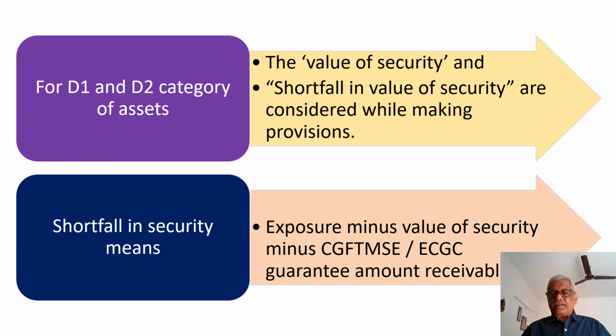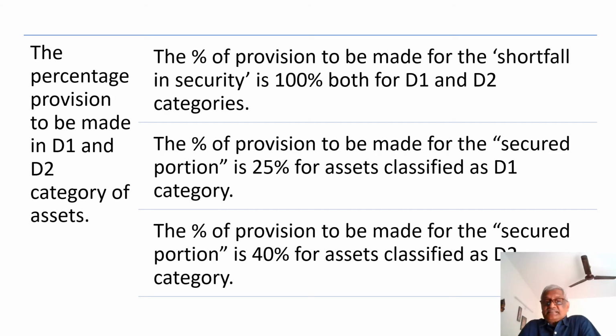Now, how to make the provision? What is the percentage of provision that needs to be made for the secured portion and for the shortfall in security portion in D1 and D2? The percentage of provision to be made for the shortfall in security is 100%, both for D1 and D2. Whereas the percentage of provision to be made for the secured portion is 25% for assets classified as D1 and 40% for assets classified as D2.